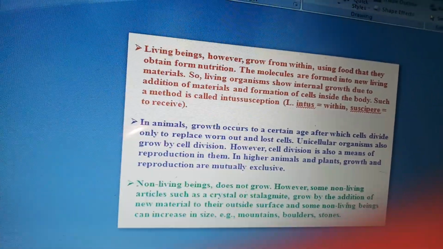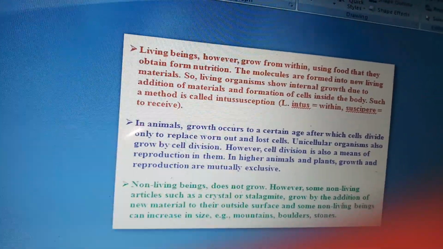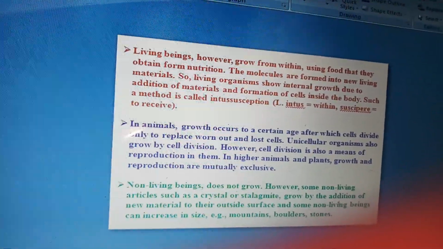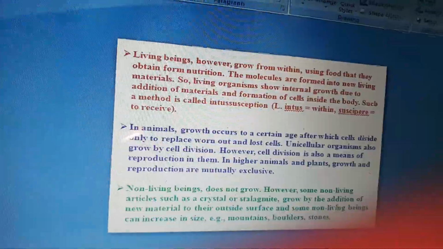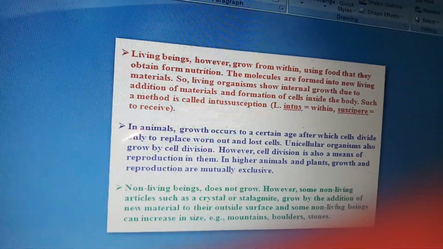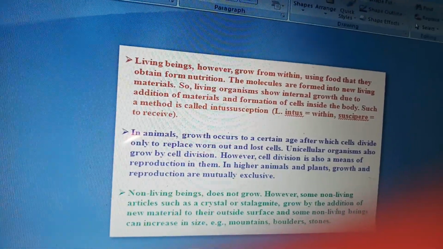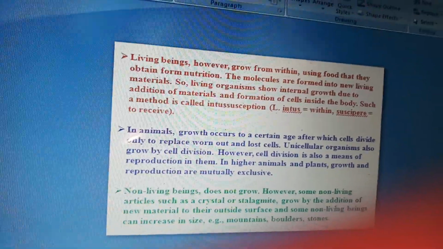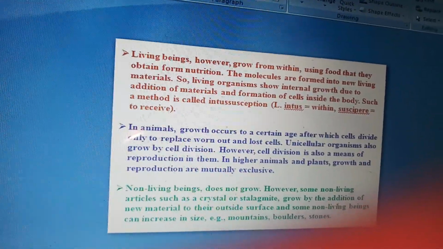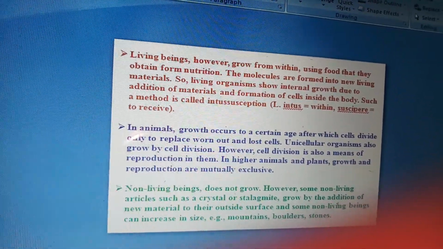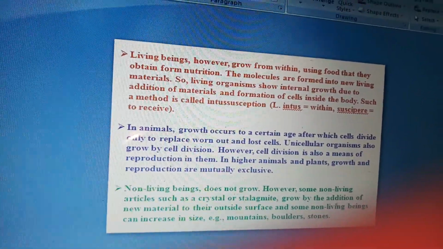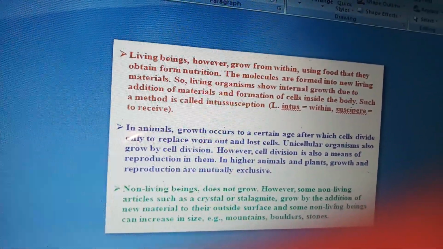You know that when a child is born, all the major organs are very small. If you talk of the liver, the heart, the lungs, all are very, very small in size. And gradually when the child grows, the size of all the major organs also grows. It means that in organisms, the growth is from inside also, not external only.